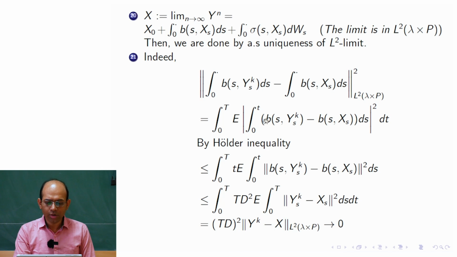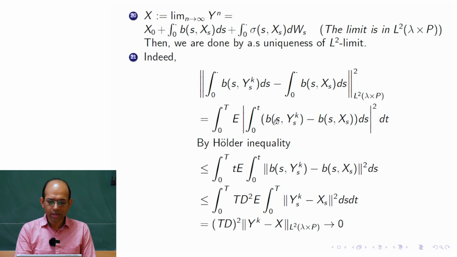At time t, whatever the value is, it is the integral from 0 to t of b(s, Y^k_s) minus b(s, X_s) ds. But with this t you also need to integrate, because lambda is the measure on the time domain and P is the measure on the omega domain. So for that we get an expectation. Now we use Hölder's inequality for the inside thing, the square of the integration.